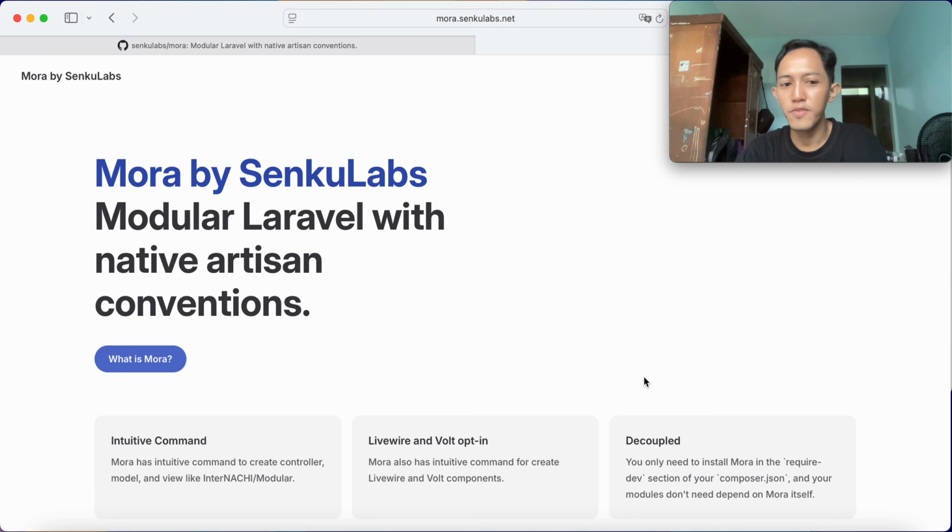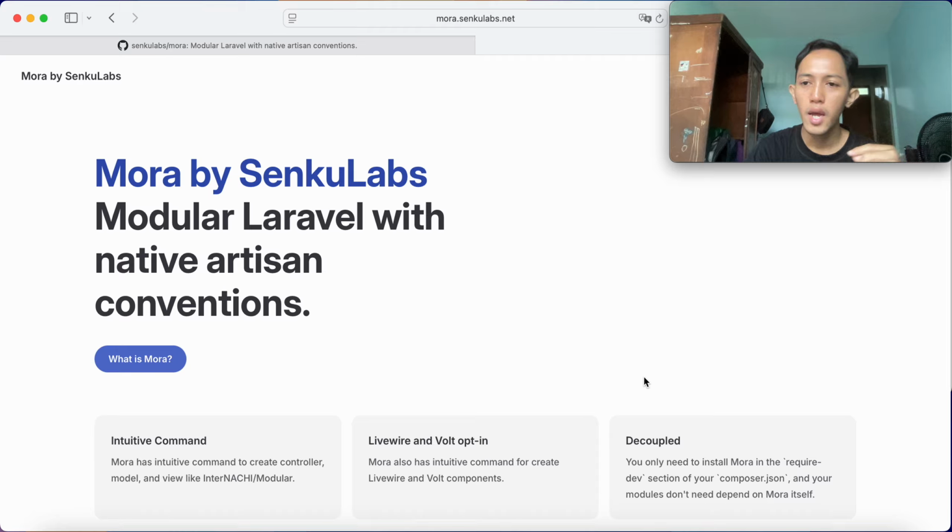First is intuitive commands. I would like to acknowledge that InterNACHI modular has more intuitive commands to create controllers, models, and views than NWIDART Laravel modules.